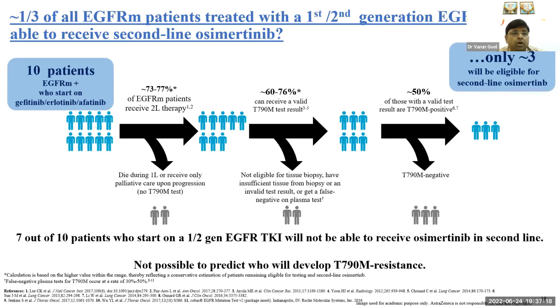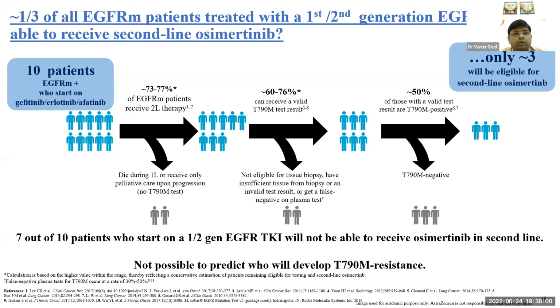So these 7 out of 10 patients are eligible for T790M testing, but only 60% of the initial 10 patients will go on to mutation testing, maybe due to lack of tissue biopsy. The patient may not be willing, the patient may not have significant tissue for biopsy, and there may be some problem with the standardization of the sample. There may be some false negative testing. So from the 10 patients, now only 6 remain, and in those patients, if we do T790M testing, 50% will show mutation positivity, the rest will show negativity.